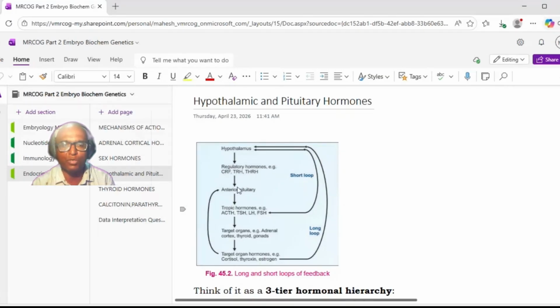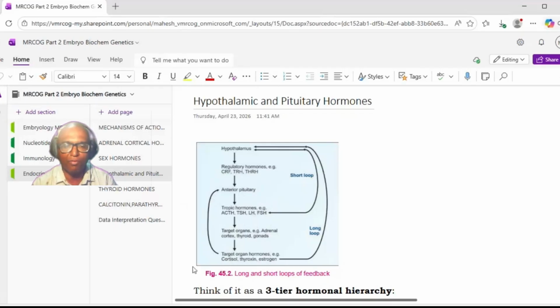These are releasing hormones which will act on the anterior pituitary, and the anterior pituitary will then release the tropic hormones such as ACTH, TSH, LH, FSH, etc. And these hormones will act on the target organs such as adrenal cortex, thyroid, gonads, etc. And these target organs will then produce the further hormones like cortisol, thyroxine, estrogen, etc.